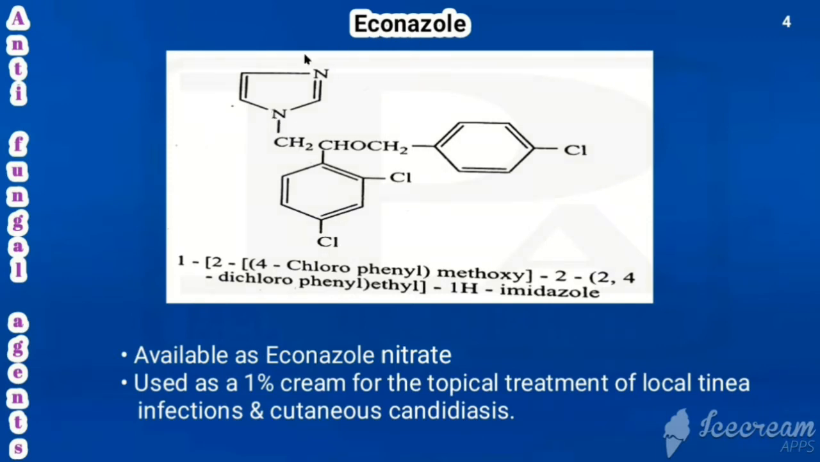So what is present here? Imidazole that is connected with ethyl. The second carbon of ethyl is having two substituents. One is dichloro, 2,4-dichlorophenyl. Another one is 4-chlorophenyl methoxy. So that is the structure of econazole. This is available as a nitrate salt. It is used as a 1% cream for the topical treatment of local tinea infections and cutaneous candidiasis.